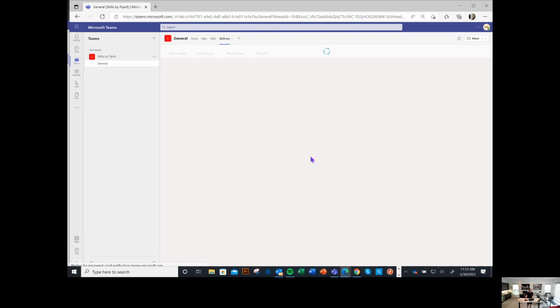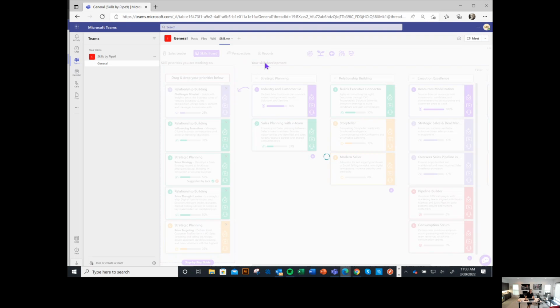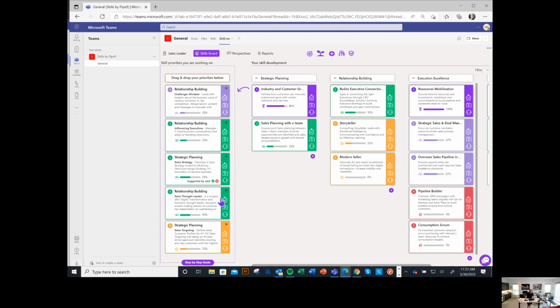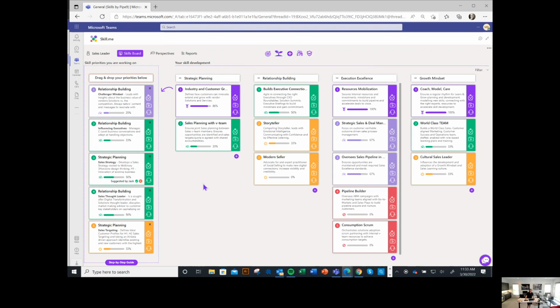First and most obvious thing is that Mason can now see those skill priorities that they've set for themselves here. And they can also see that additional skill that's been suggested by their manager. I'm just going to expand this here. They can see that additional skill here, like strategic plan, suggested by Jack.